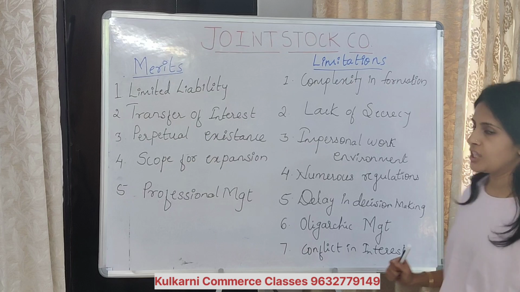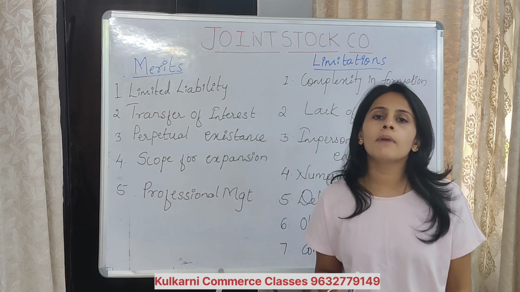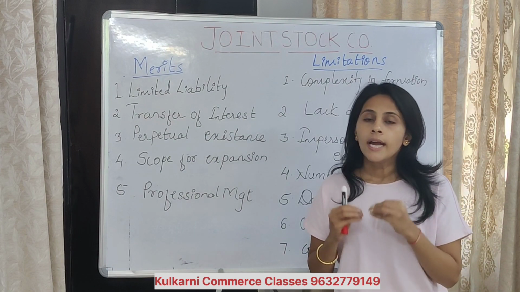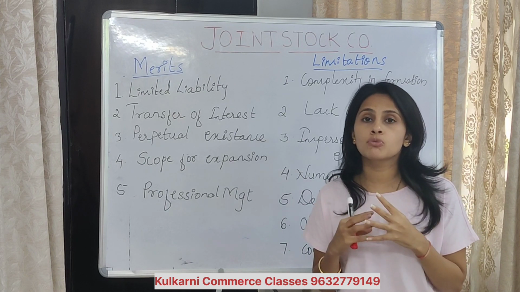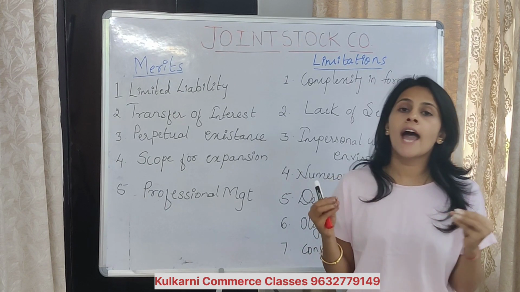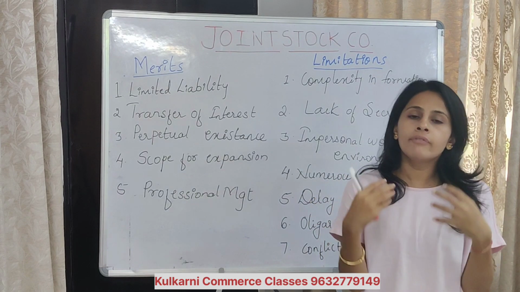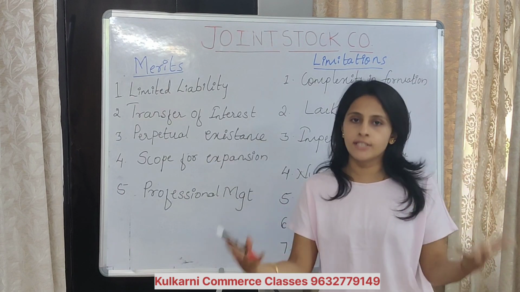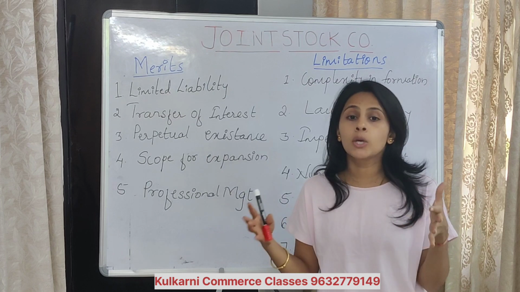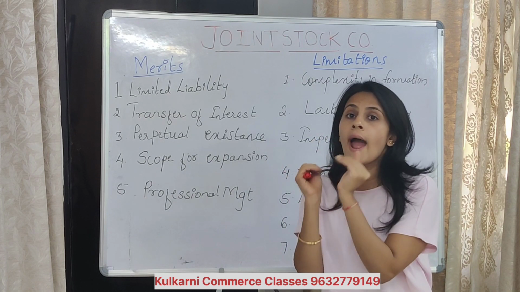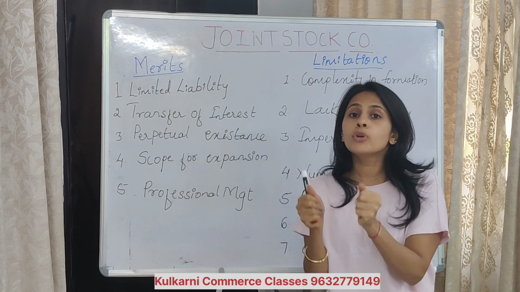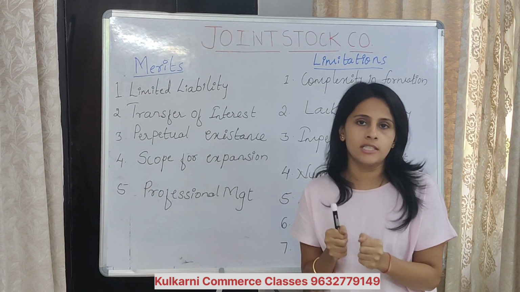oligarchy management. What do you mean by oligarchy management? It is not a democracy. What happens in democratic management? The decision is in the hands of everybody. Everyone can contribute in decision making, and everyone has equal rights. But in oligarchy, the decision is in few hands, or only a few people are taking the decisions.